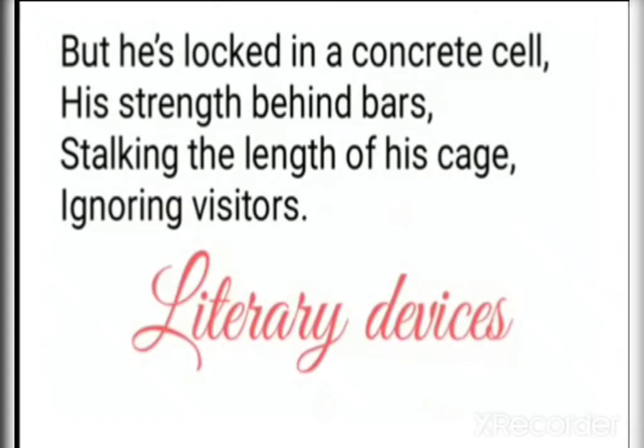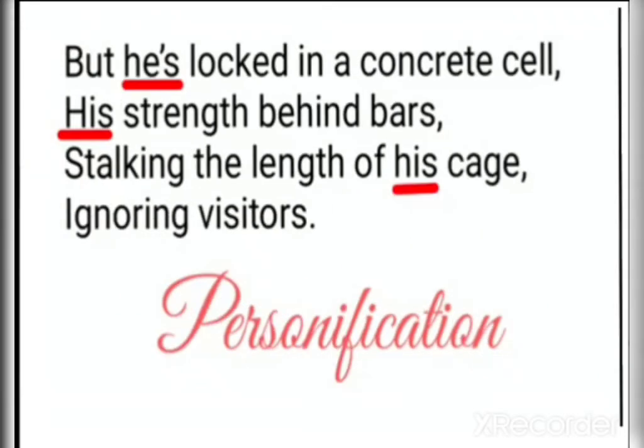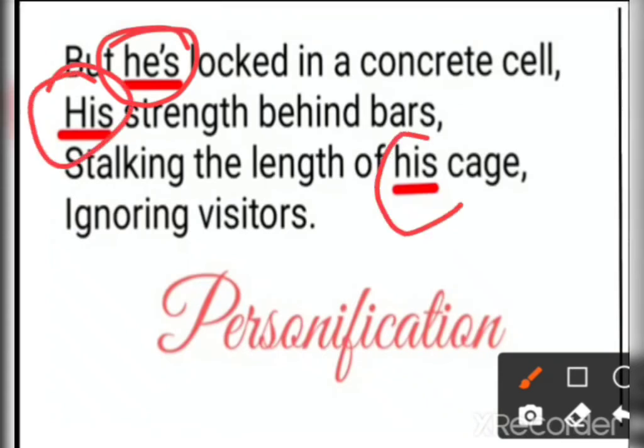So let's see the poetic devices here in this stanza. But he is locked in the concrete cell, his strength behind bars, stalking the length of his cage, ignoring the visitors. So what is this? The first one is once again personification, right? Why? You can see he is locked, his strength is there, his cage is there.